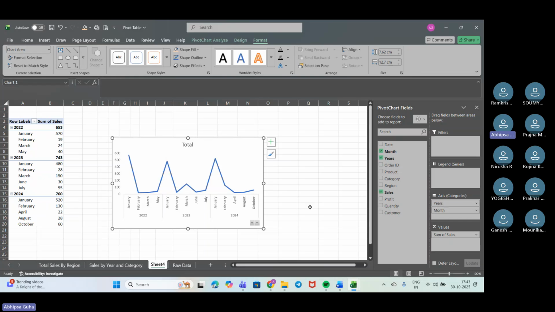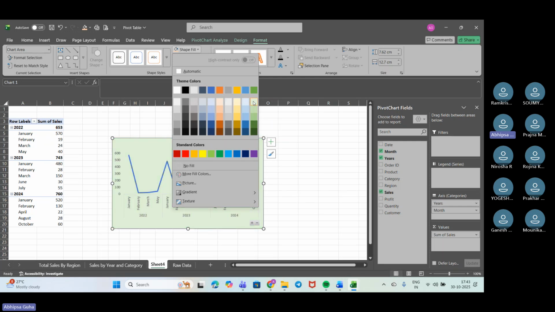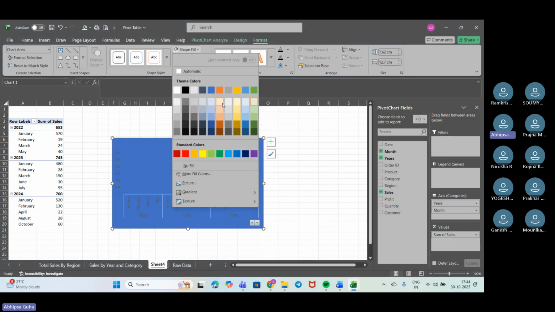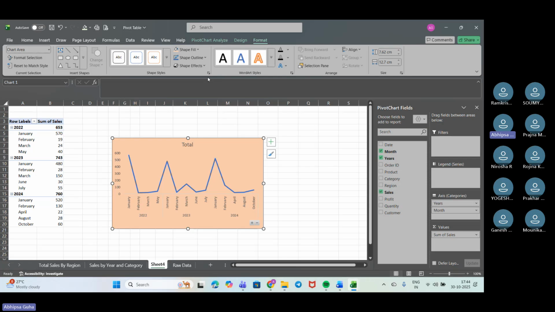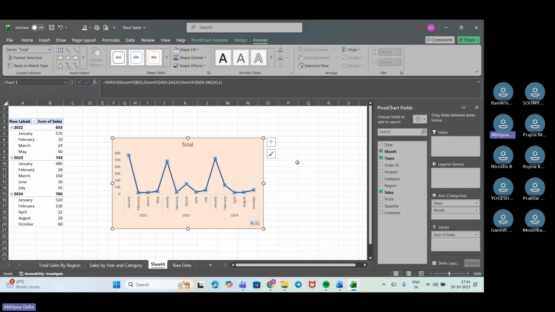Okay, so we'll do the basic formatting up. We'll fill the shape and add some of the lighter color. This looks pretty good as of now. Or we can keep the same one, because if we are going further ahead and creating the pivot data, like the dashboard, then it should align to the work that we are doing. So we can change this to some better color. This is actually the monthly sales trend, so we'll just put it like that.